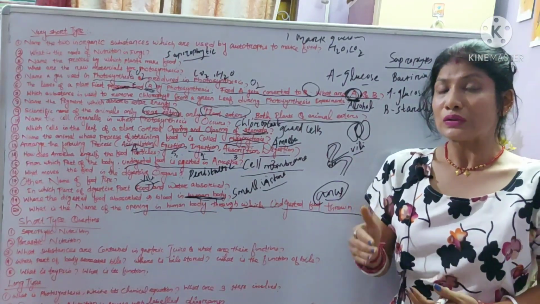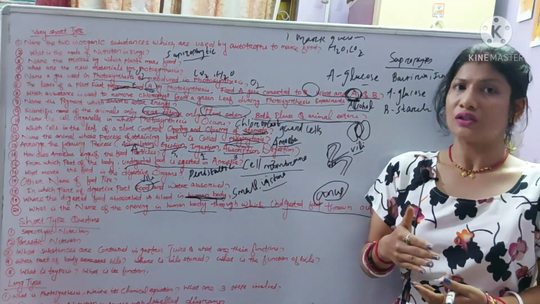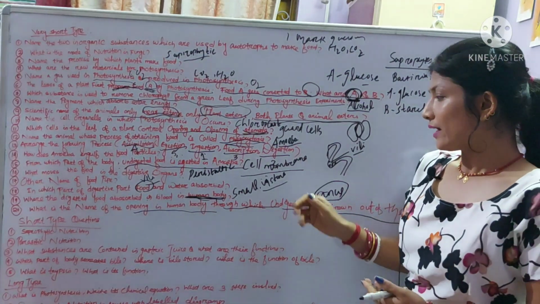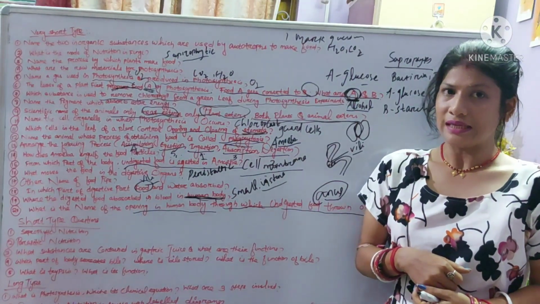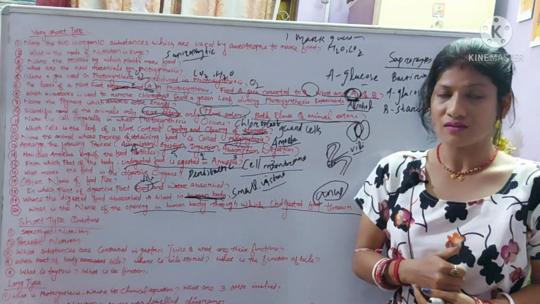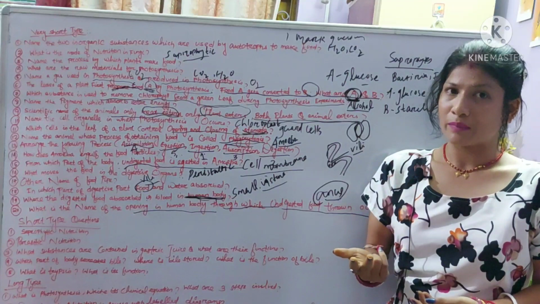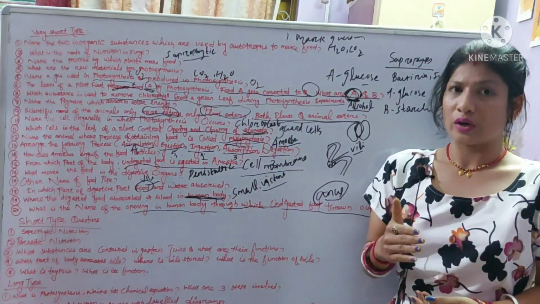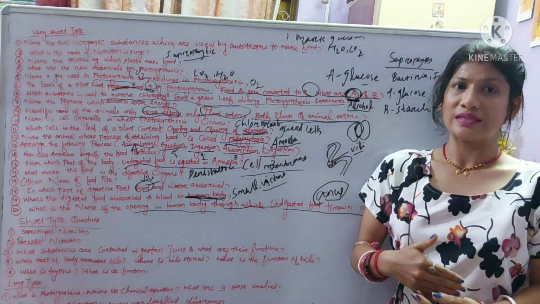Also, the hydrochloric acid kills the bacteria which are present in the stomach. Then the next substance is pepsin. Pepsin is a protein digesting enzyme. Then third is mucus, because three substances are secreted from the gastric juice. First is hydrochloric acid, second is pepsin, and third is mucus. Mucus is a substance which protects the stomach from its own secretion.